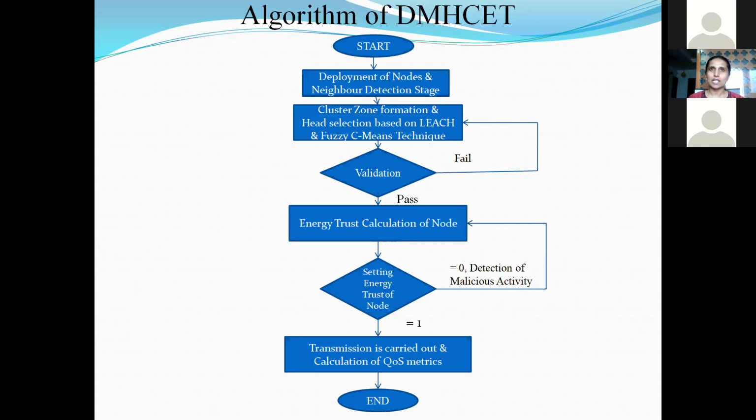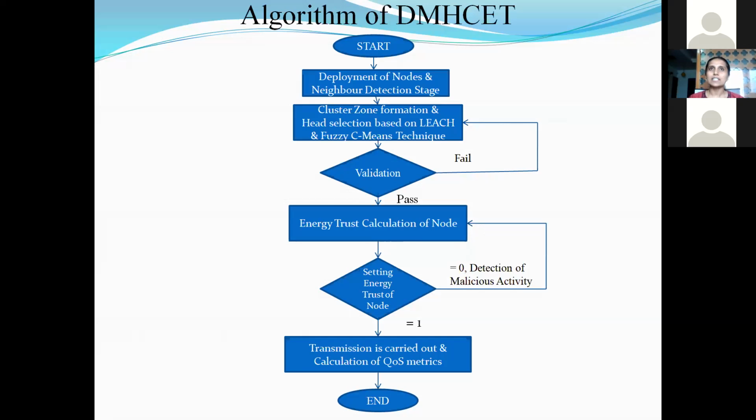To initiate the transmission, first it has to consider which is the next best node. For that, the energy trust calculation comes into the picture, where the energy trust of the node is calculated. For doing that, we consider whether it is a regular node, a cluster head node, or one of the cluster members. Based on those energy calculations, we set the energy trust value.